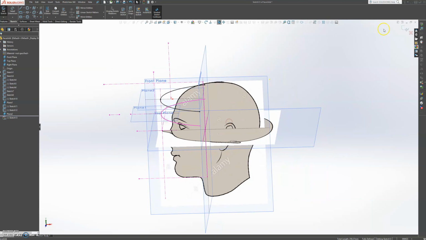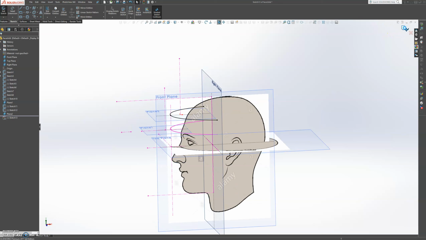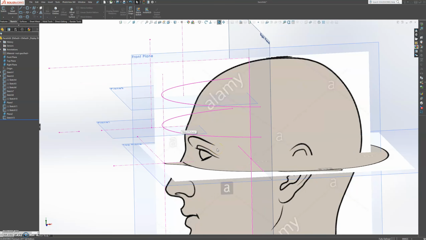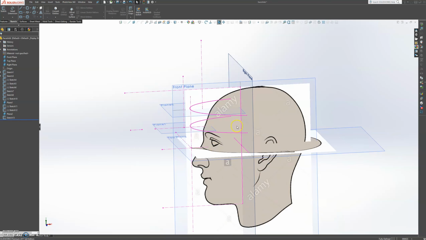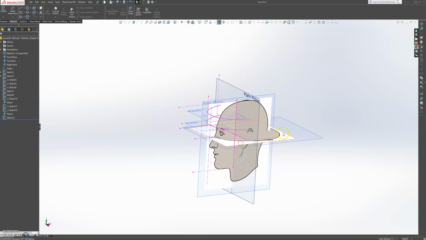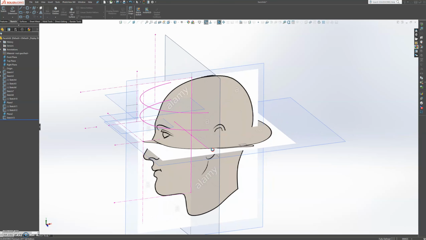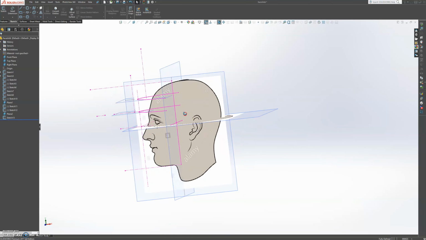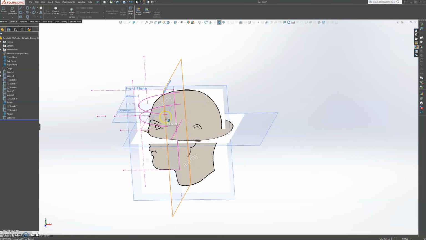All right, we're going to exit the sketch, and then we're going to create some 3D sketch. So the 3D sketch is going to come over here.